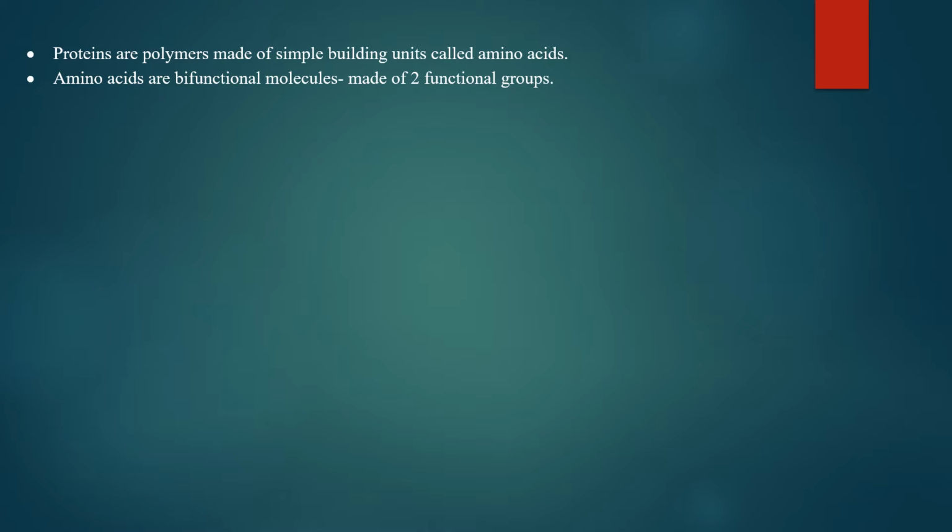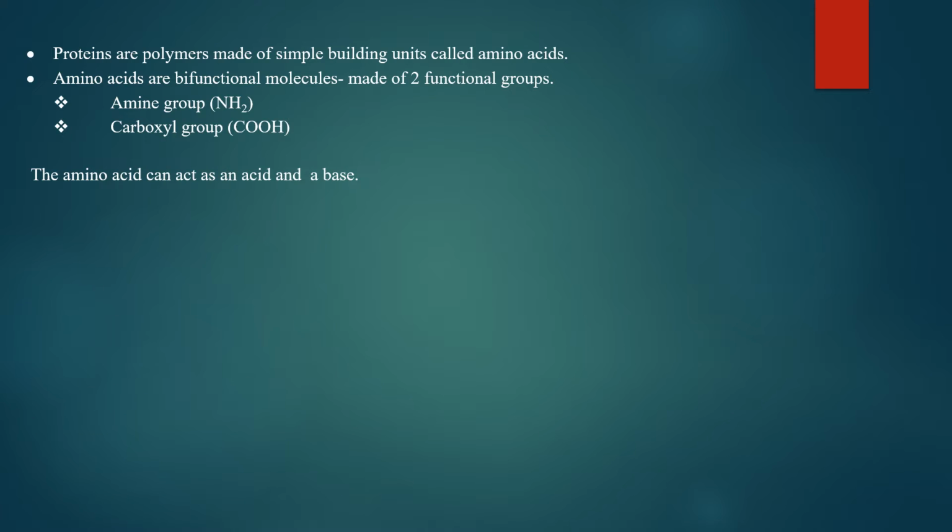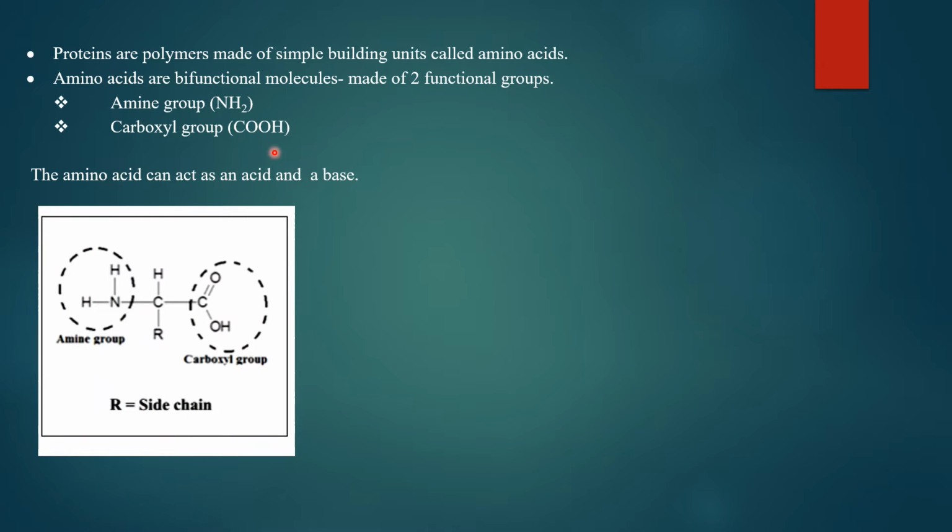And the reason why it is able to do that is because of the functional group that has a central carbon, which is attached to 4 different groups. Sometimes it can be 2 same groups depending on the R group. Now, the first group is the amine group, the second group is the carboxyl group, the third group is the hydrogen group, and the fourth one is the R chain. This R can be a hydrogen, a CH3, or any other group. And each of these R groups is going to be identified as a different amino acid.